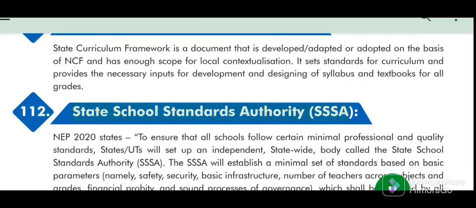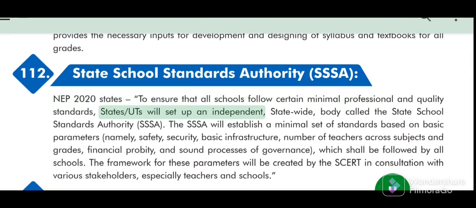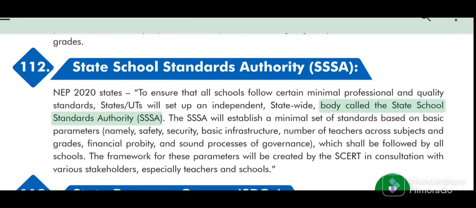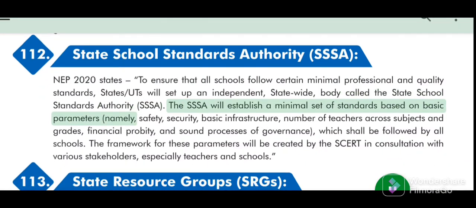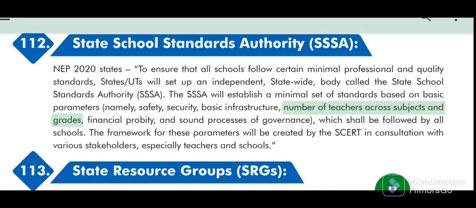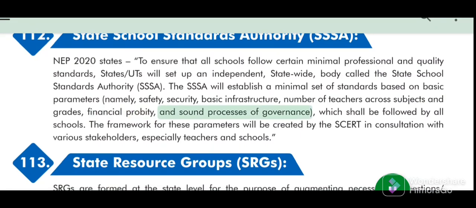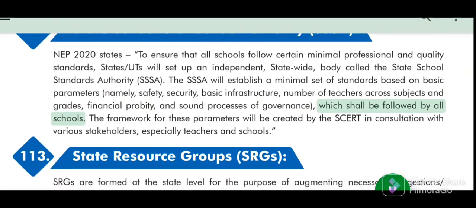112. State School Standards Authority (SSSA). NEP 2020 states, to ensure that all schools follow certain minimal professional and quality standards, states and UTs will set up an independent, statewide body called the State School Standards Authority (SSSA). The SSSA will establish a minimal set of standards based on basic parameters, namely, safety, security, basic infrastructure, number of teachers across subjects and grades, financial probity, and sound processes of governance, which shall be followed by all schools.